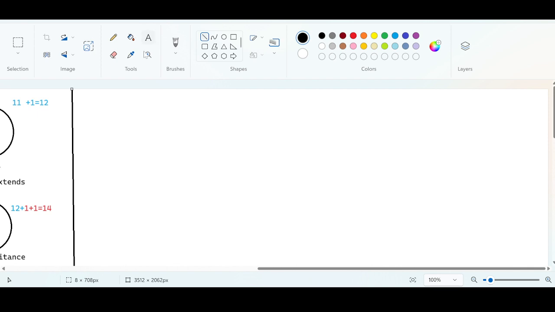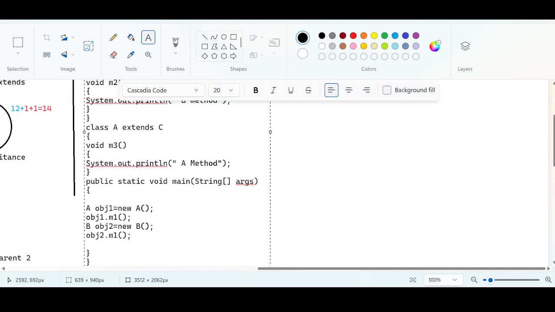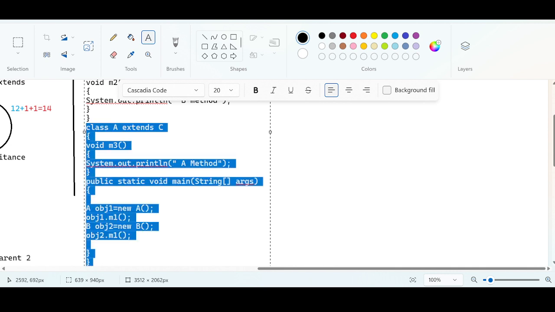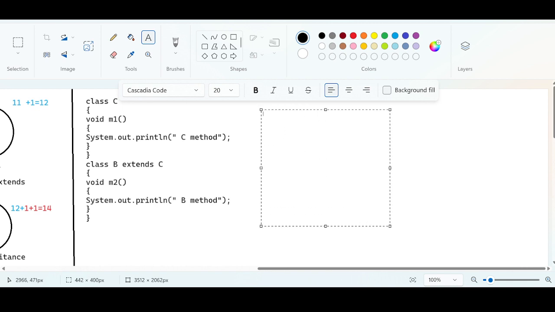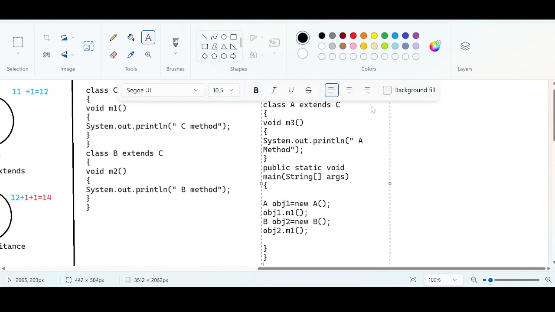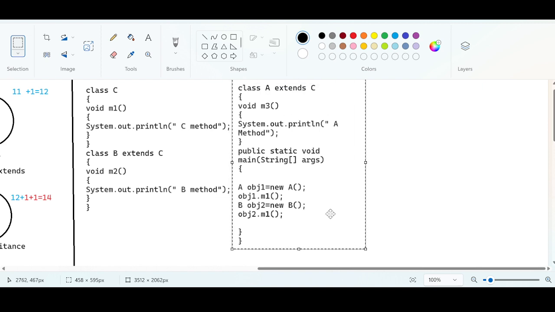Now focus guys. Let us separate this. There are three classes here. Let us draw the hierarchy first. Let us move this. I think now it is clear.